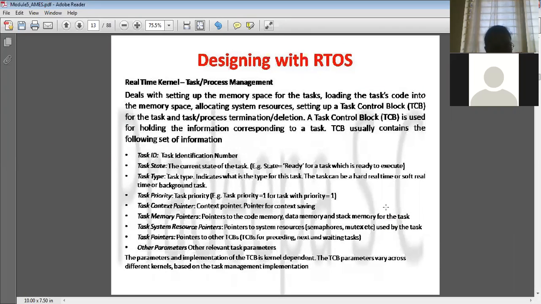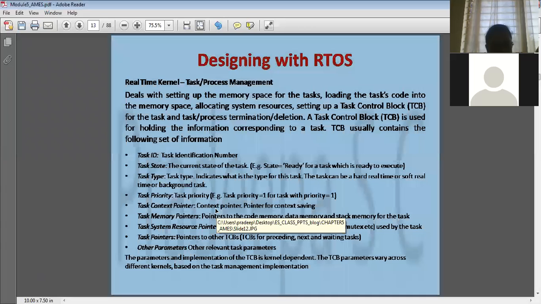Which process is running, that state should be given there, and whether the type is soft real time or hard real time, whether it has the highest priority, and which memory it is pointing to, the separate data memory pointer. All that information will be stored in the task control block.